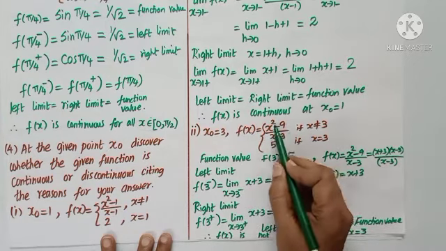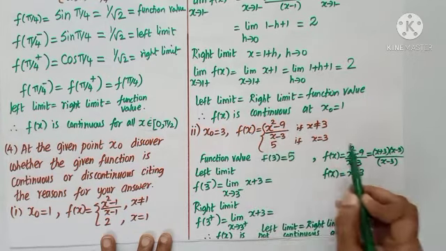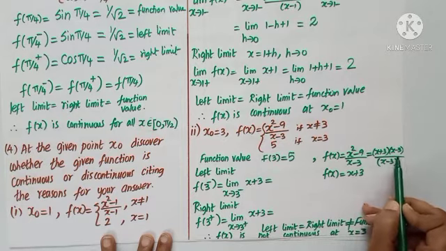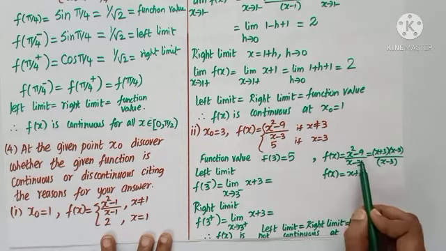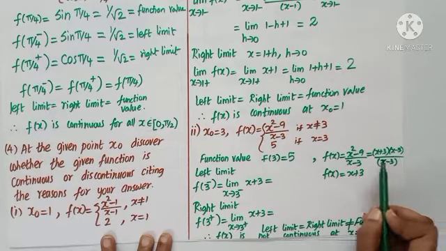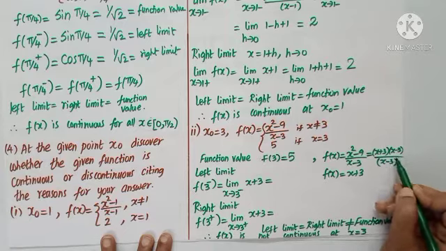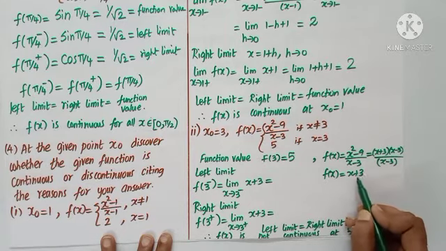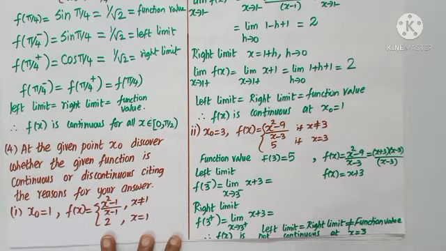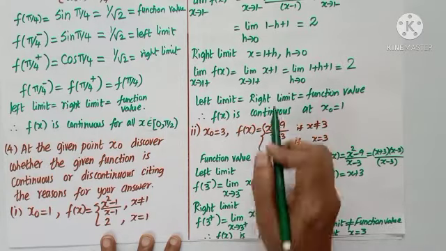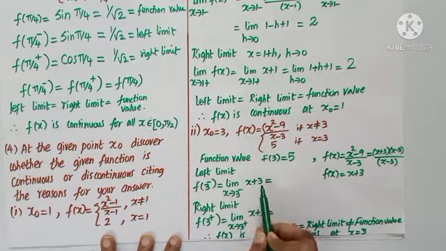As I can simplify this, x square minus 9 is x plus 3 into x minus 3. A square minus b square pattern, which is a plus b into a minus b. I can cancel x minus 3, giving us only x plus 3. For the left limit, instead of using h, I just directly substitute.